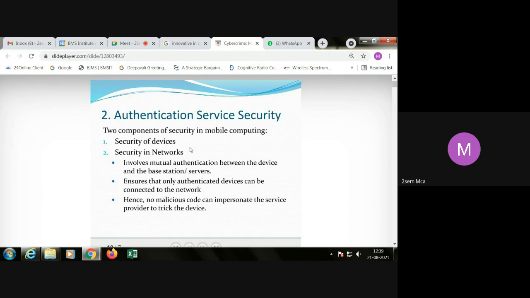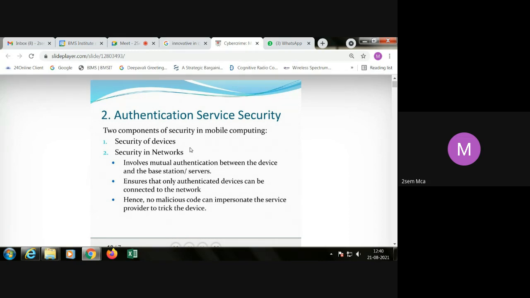Security in networks means mutual authentication between the device and the base station servers. Usually when you buy a new SIM card and insert it, it won't work immediately. When is it going to work? When they map your SIM card with their database and check the payment, whether you paid for the SIM or not, and whether you are a verified user or not. By confirming all those details, they enable and provide the network service to your SIM. In the same way, mutual authentication between the devices and the base station or the servers needs to be taken care of in network security.